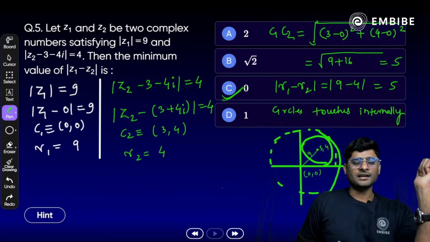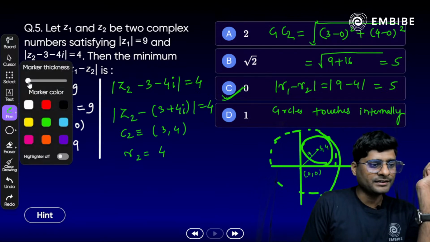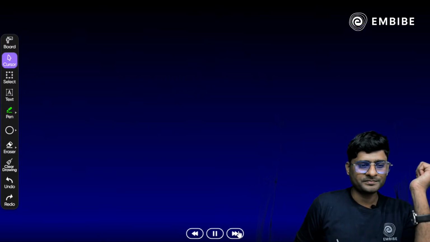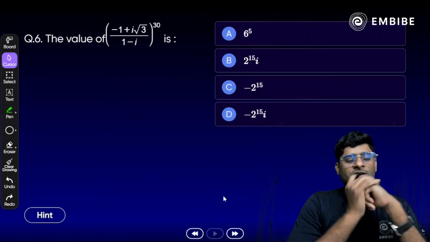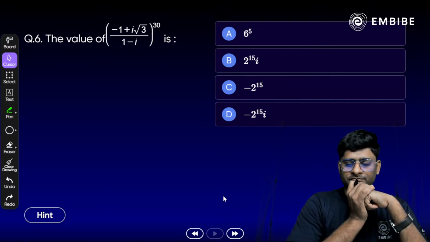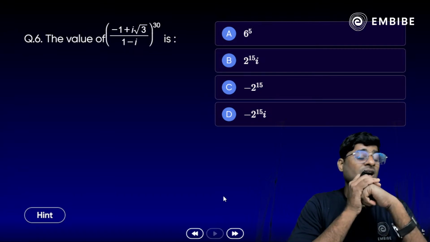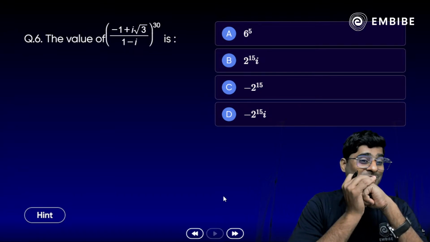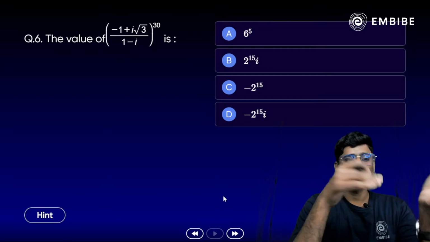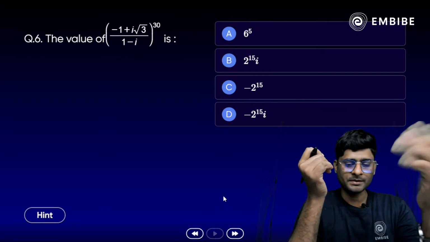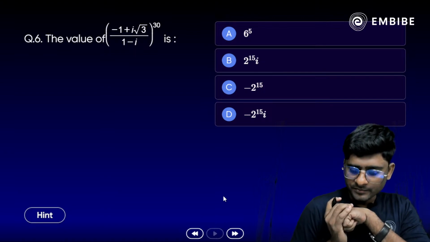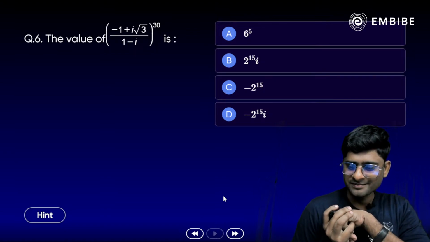All right, now it's time to do one more, the next part. Question number 6 here. Find the value. How easy a question. Look at the previous year question here. Find the value of minus 1 plus root 3i divided by 1 minus i, whole raised to power 30. Take your time, all of you, and try to solve it.